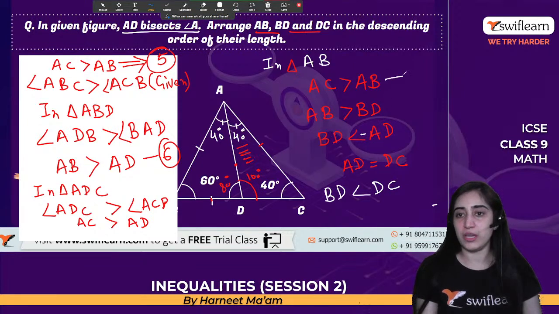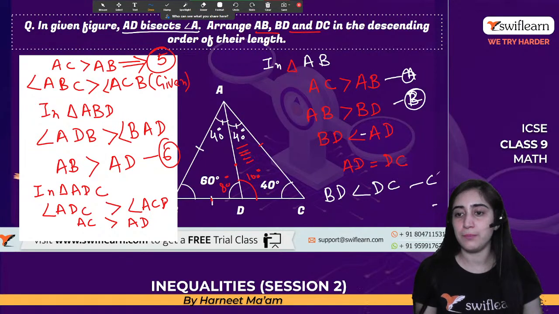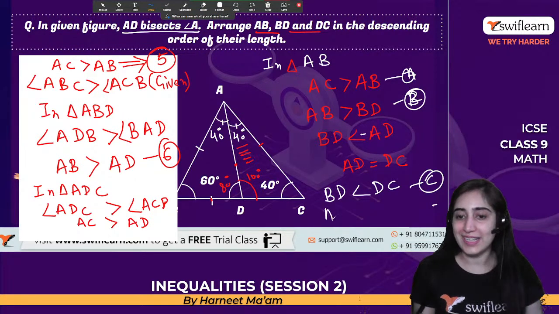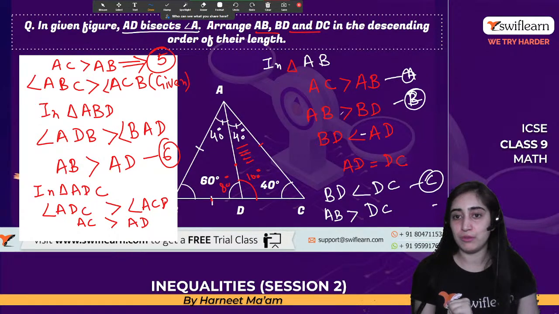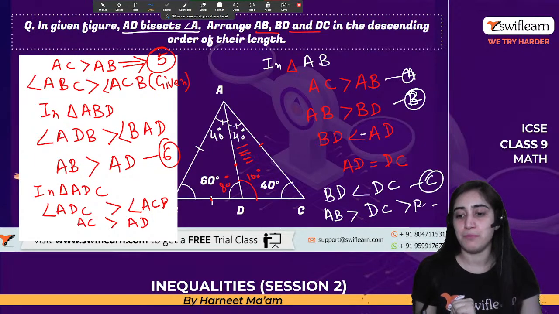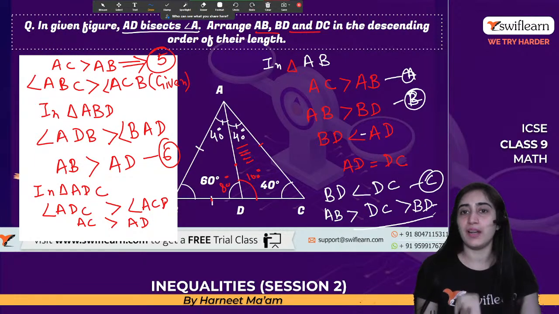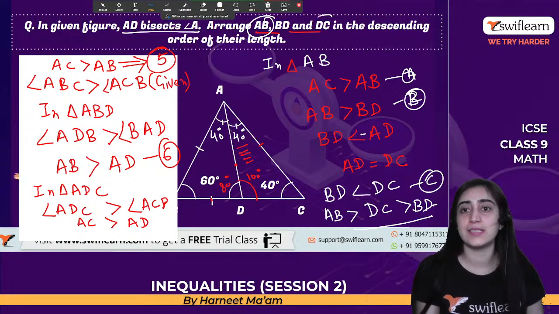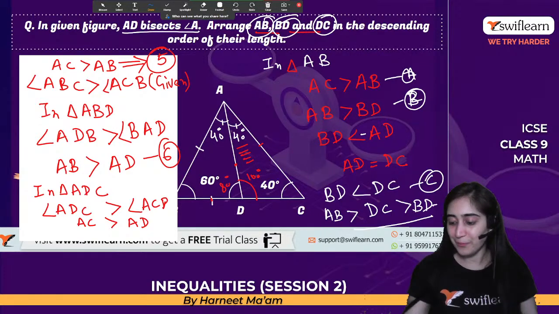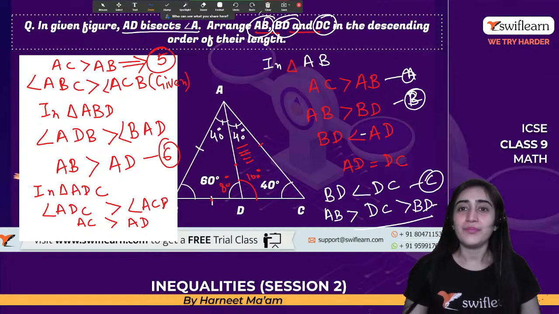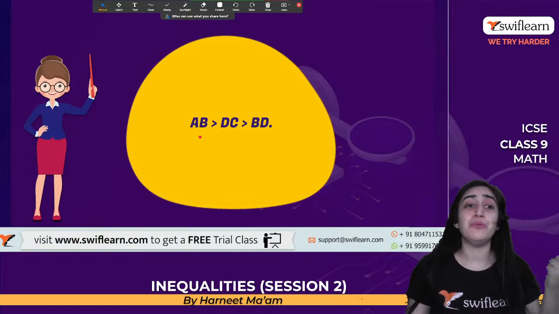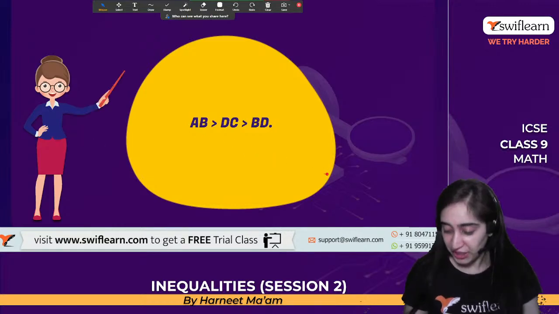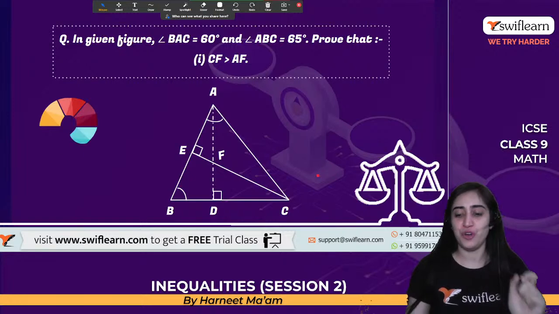Now, I know this equation 1, 2, let's name it A, okay? Because we were going in some other way, ABC. We get to know that AB is greater than DC because this is bigger than BD. That means this is greater than BD, and this is what the relation is. So this is the biggest, this is the second, and this is the last one. All right. So here we go. Are we getting the right relation or not? Yes. AB was greater than DC, which is greater than BD. Great, guys. Superb. Let's move on to the next one.